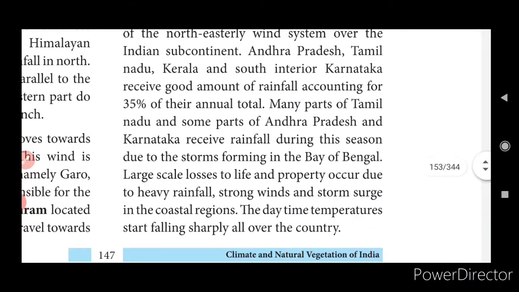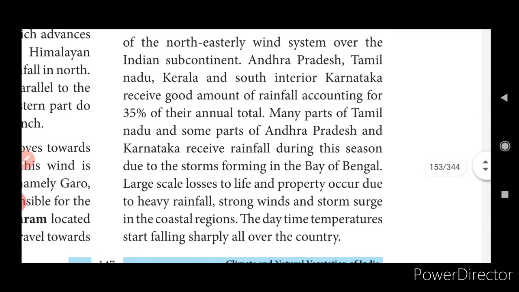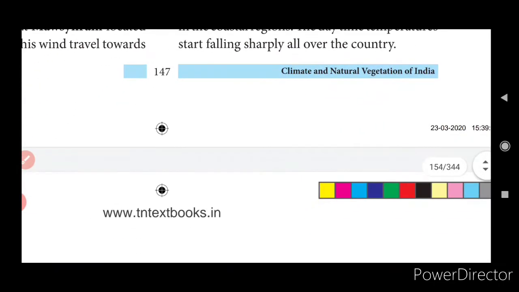Okay, so Andhra Pradesh, Tamil Nadu, Kerala and South Interior Karnataka receive a good amount of rainfall, accounting for 35% of their annual total. So, large-scale losses to life and property occur due to this heavy rainfall. Strong winds and storm surges occur in the coastal regions. The daytime temperatures start falling sharply all over the country.